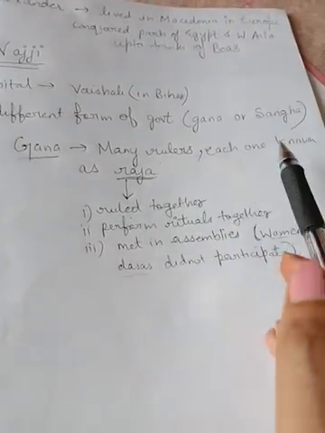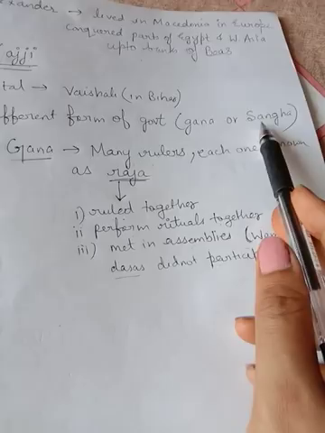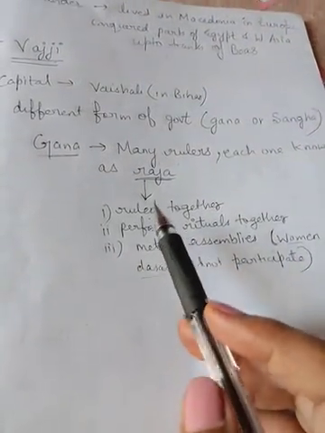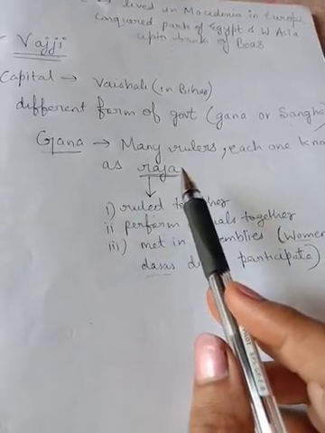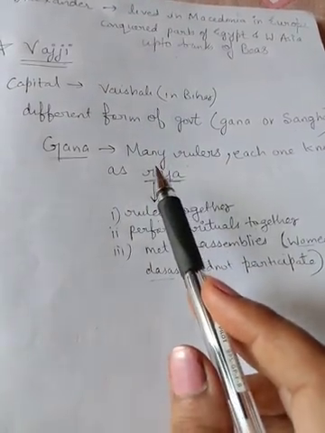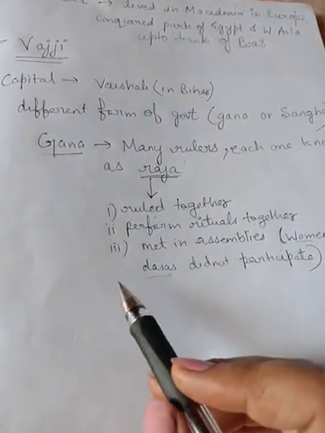And there is also the Sangha. Sangha is also a group or association. Among the many rulers, what happened was that the powerful kings started conquering the weak rulers or the Ganas, and they became powerful rulers.